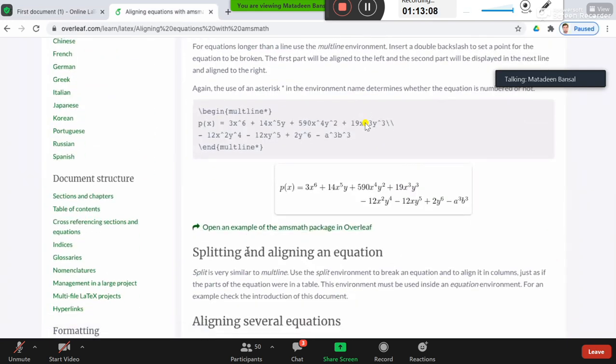So there's a single equation. Suppose you want to write a multi-line equation, right? For that, you simply use begin multline. This star will not print the number of the equation. If you remove this star, the equation number will be printed in the document, right? And to break this equation, you simply use the line break, double backslash, and you continue writing your equation. All right.